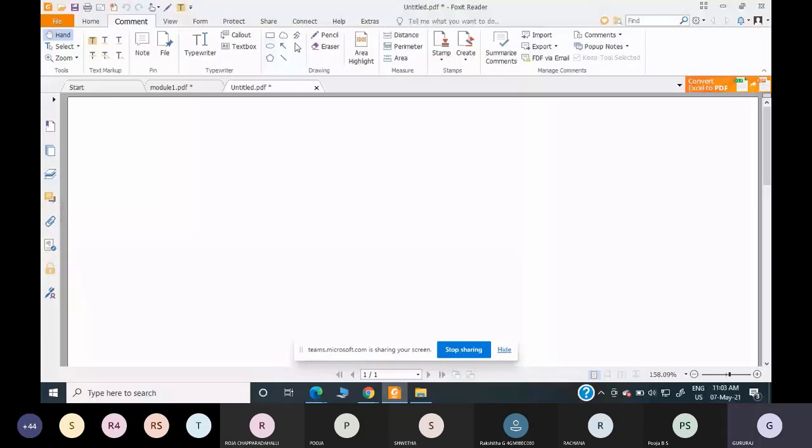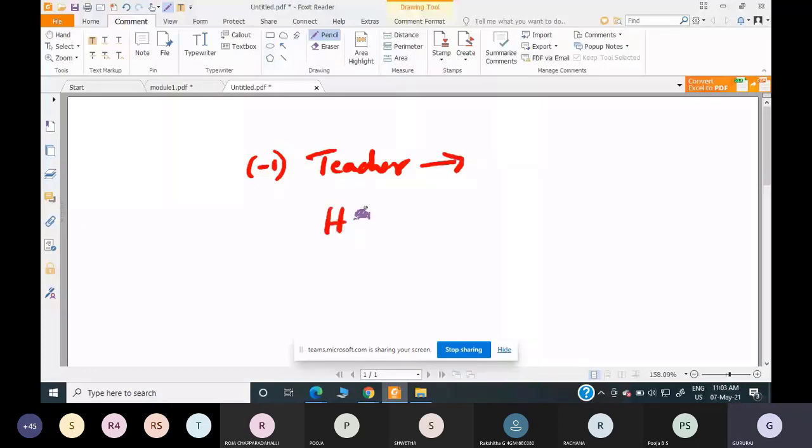A teacher is handling a class, and the teacher priority is -1. The HOD comes and interrupts him. Why does the HOD interrupt the teacher? Because the HOD has a higher priority compared to the teacher. Hence, the HOD is allowed to interrupt the teacher.